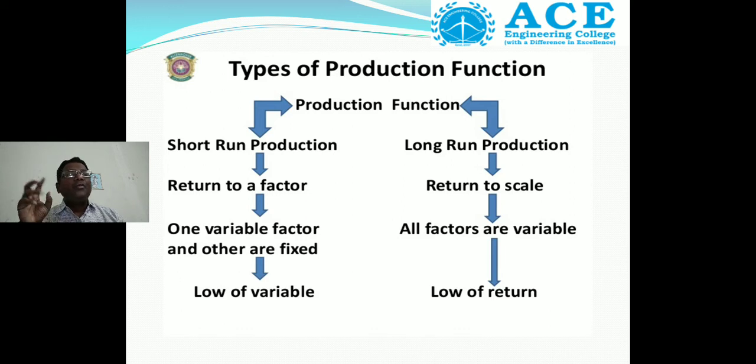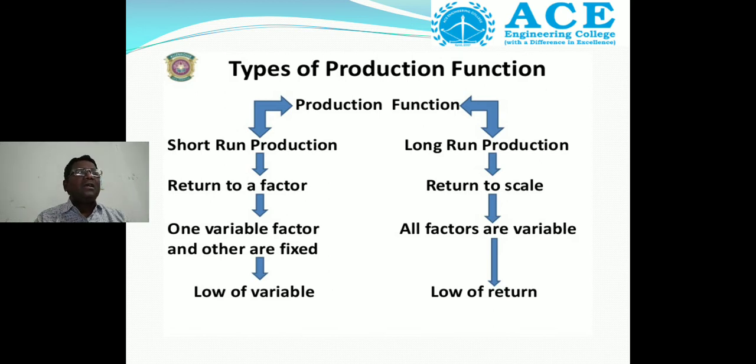Then in the long run production function, all factors are variable, because in the long run we change all four types of variables: land, labor, capital, organization. Then, on the basis of the one variable factor, we derive the law of variable proportions.